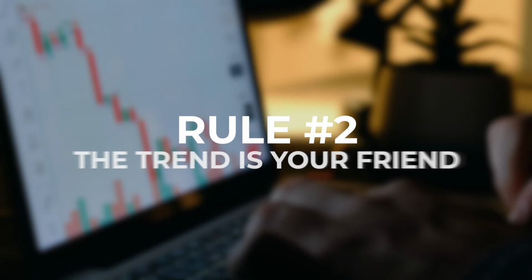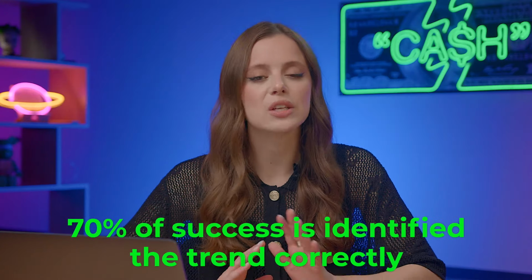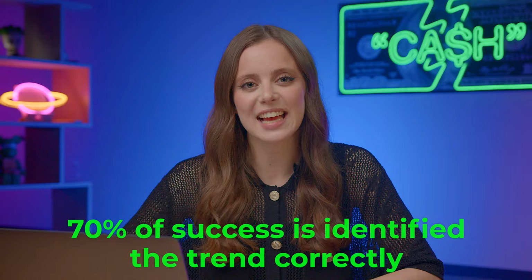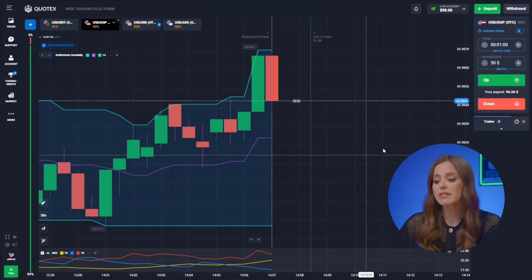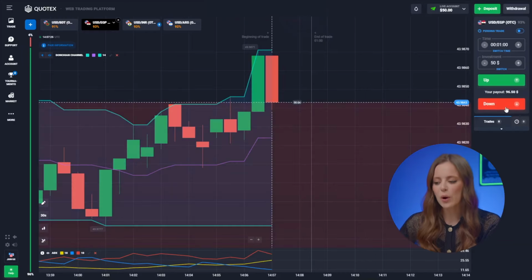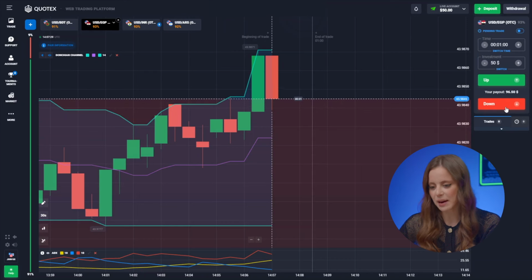Rule number 2. The trend is your friend. If you've identified the trend correctly, that's already 70% of success. The remaining 30% is verifying the data and making sure if a reversal is expected during the forecast period of the transaction. To put this into practice, let's analyze it now. Back to the platform, the US dollar and the Egyptian pound. I'm gonna trade down. Let's hit the button.